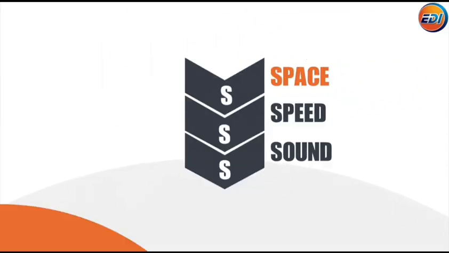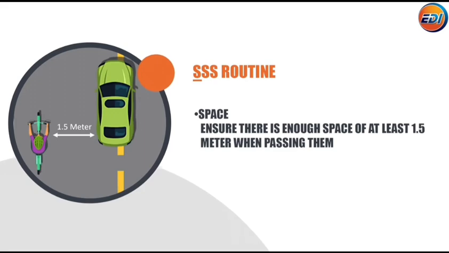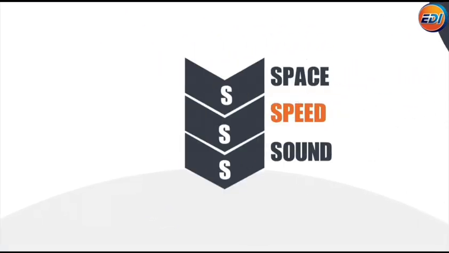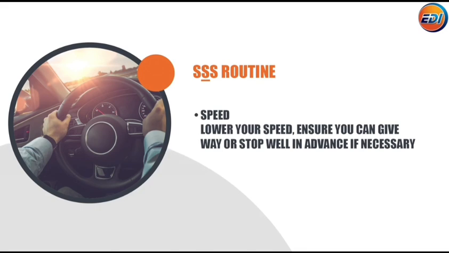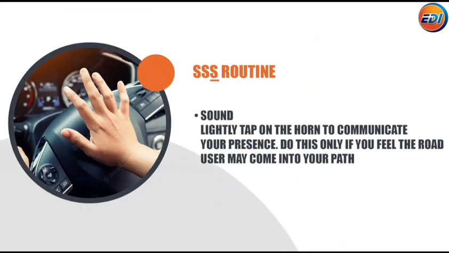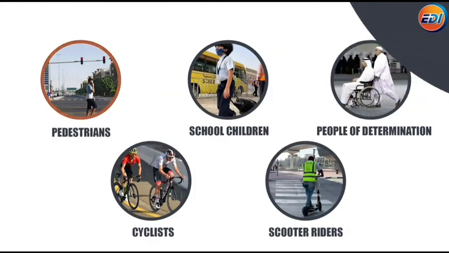Space. Ensure there is enough space for at least 1.5 meters when passing them. Speed. Lower your speed. Ensure you can give way or stop well in advance if necessary. Sound. Lightly tap on the horn to communicate your presence. Do this only if you feel the road user may come into your path.